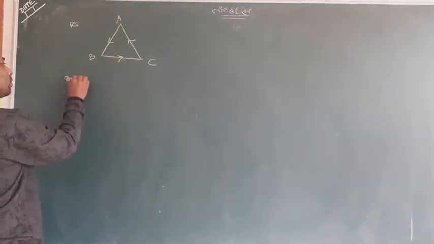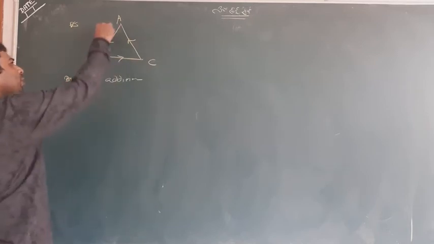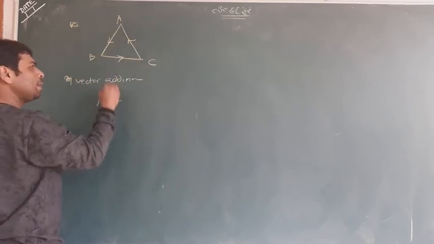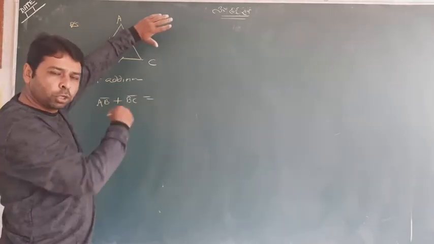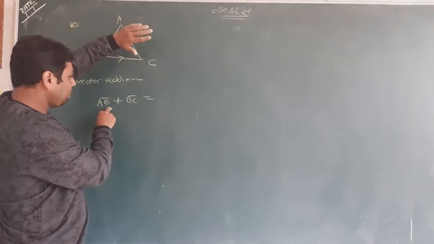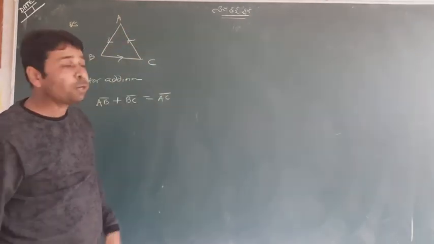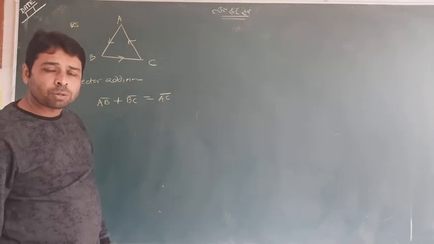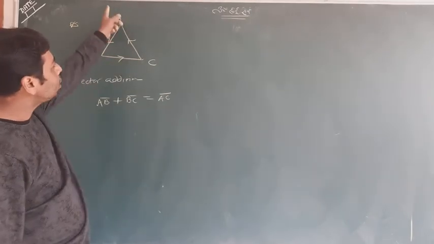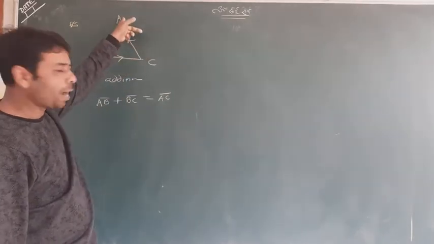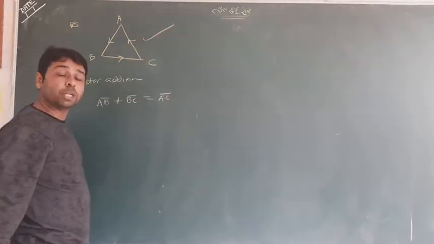By vector addition, we know what you know. Look at the picture, AB plus BC, and now don't see the picture, but use your own definition. AB plus BC equals AC, which you know. But when you see the picture, oh, something is wrong, because in the picture the direction is from CA and it is your AC. So okay, no matter, it is given.